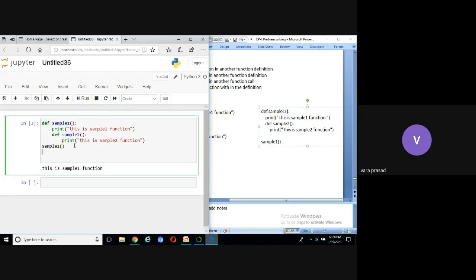If I write here sample 2, now will it be executed or not? No, sir. Okay, right. This code will display syntax error. Why will this code display syntax error? That is my question.